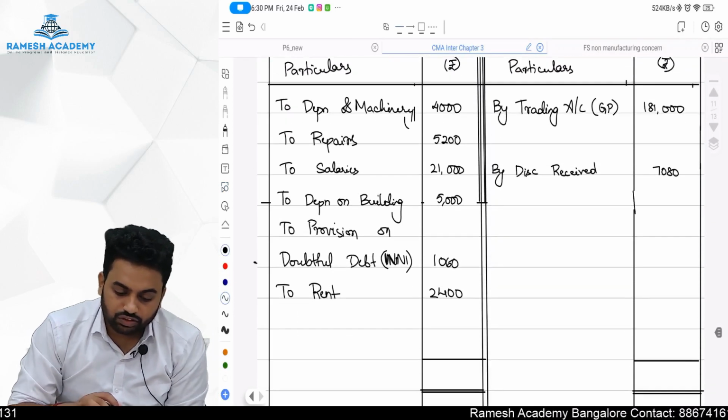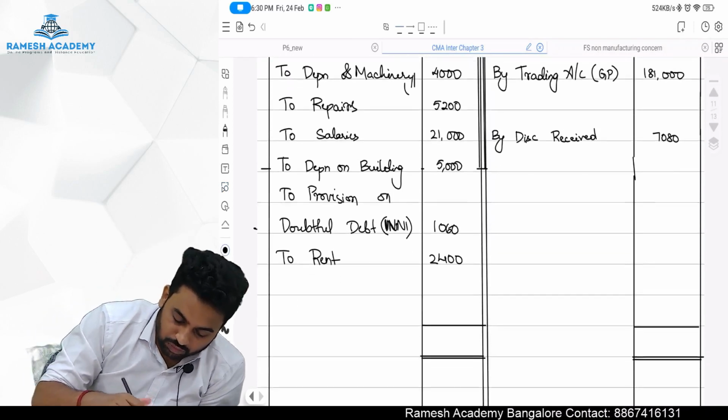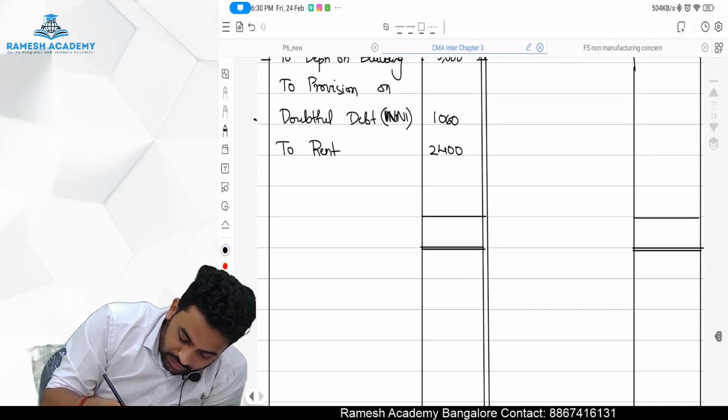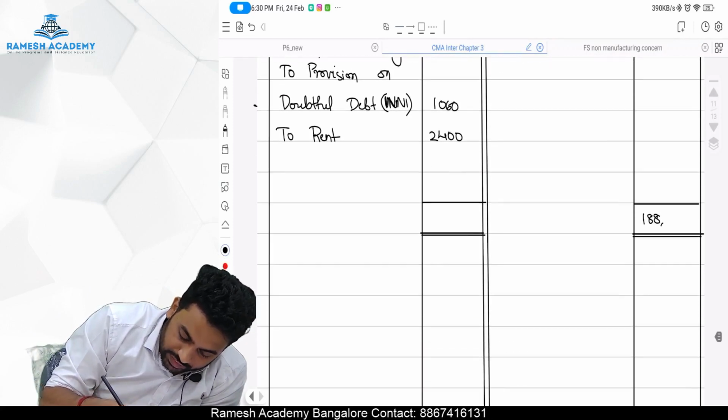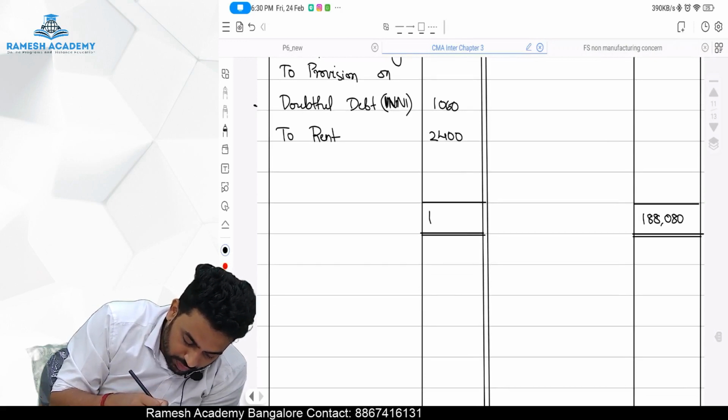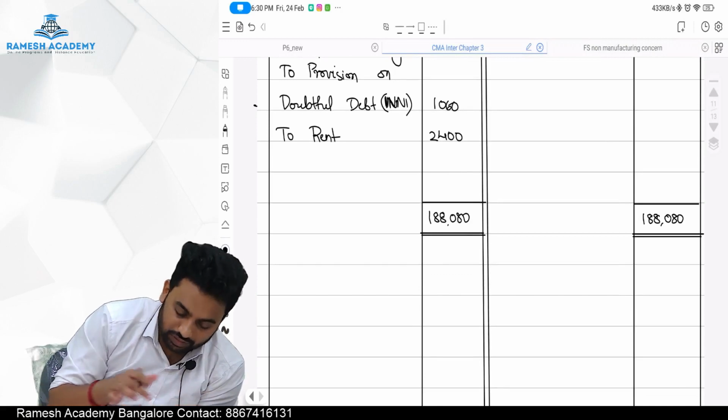One lakh 81,000 plus 7,080, which will come to 188,080, right? 188,080. This is the balance.